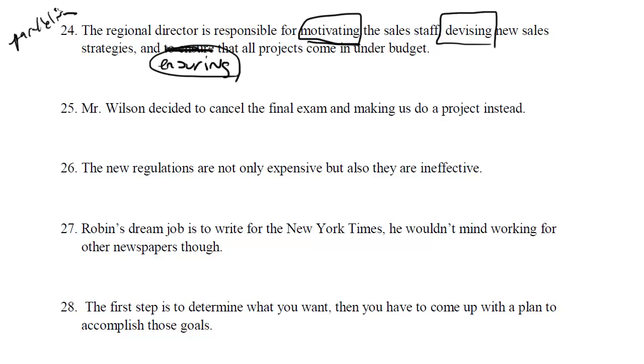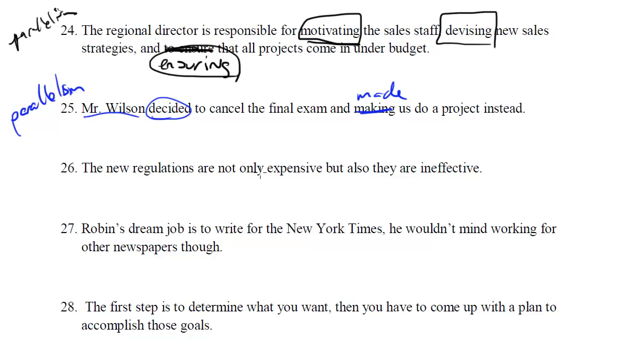So similar to the last one, it's another parallelism error. In this case, we don't have 3 things in the list. We've got kind of 2 things in the list. This is another example of that compound predicate, right? It's the same subject applied to 2 different actions. So here, Mr. Wilson decided to cancel the final exams and made us do a project instead. That would make it parallel.